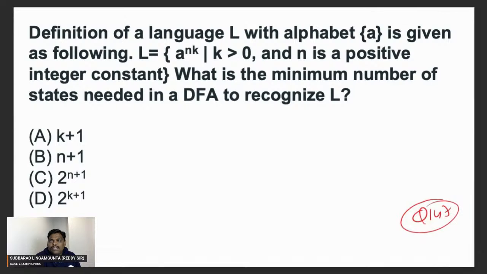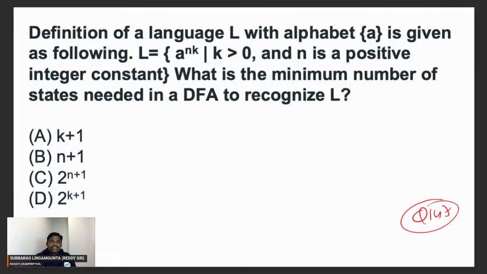I think everyone knows the answer for this problem. B is the answer. Abhishek, whatever you are saying is true, B is the correct answer for this. Let me know if any objection. The answer for this problem is the second option, B.